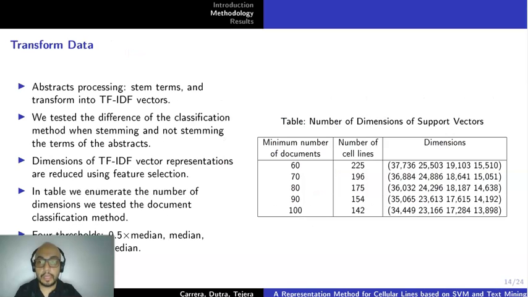Then we transform the data. Abstract processing includes stemming the terms and transforming them into TF-IDF vectors. We tested the difference in the classification method when stemming and when not stemming the terms of the abstracts. Dimensions of the TF-IDF vector representations are reduced using feature selection. In the table, we enumerate the number of dimensions we tested for the document classification method. We have chosen 4 thresholds for the dimensions of support vectors: half of the median, the median, the median and a half, and 2 times the median.